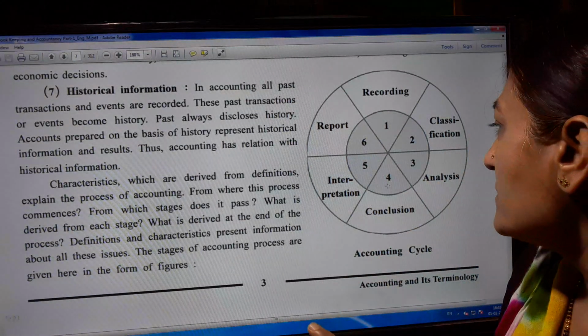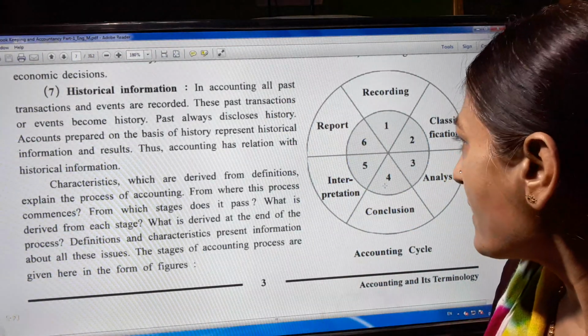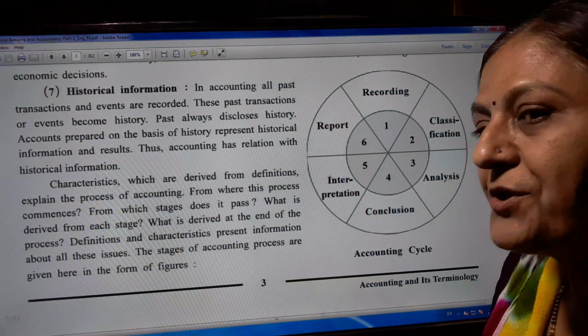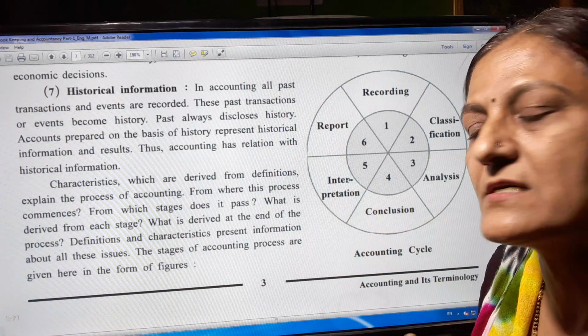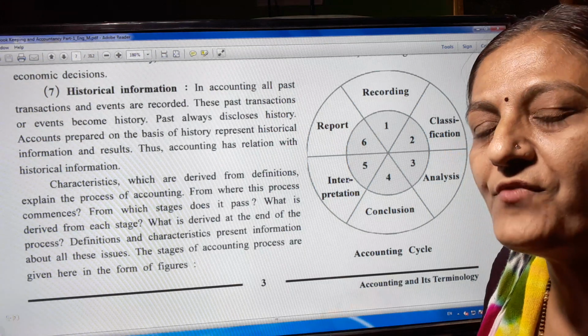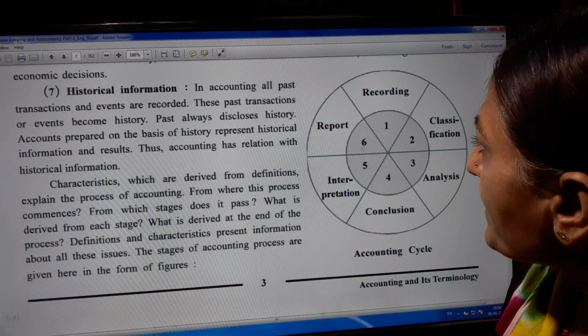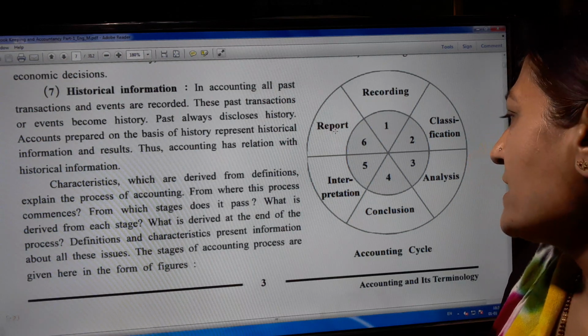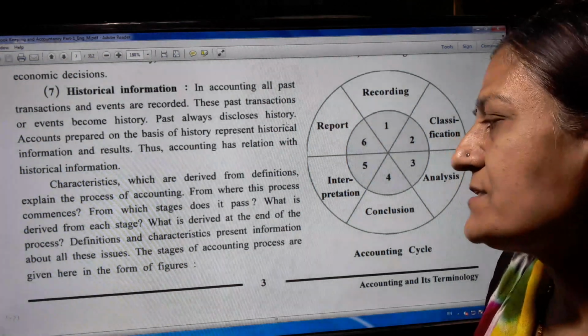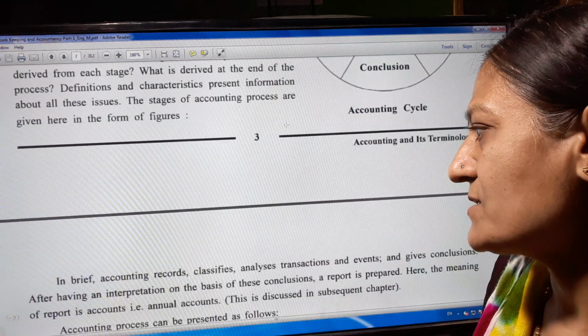Fifth, interpretation: from these transactions, whether they have made a profit, loss, gain or deficit. And sixth, in the last, they give the report about this economic transaction.